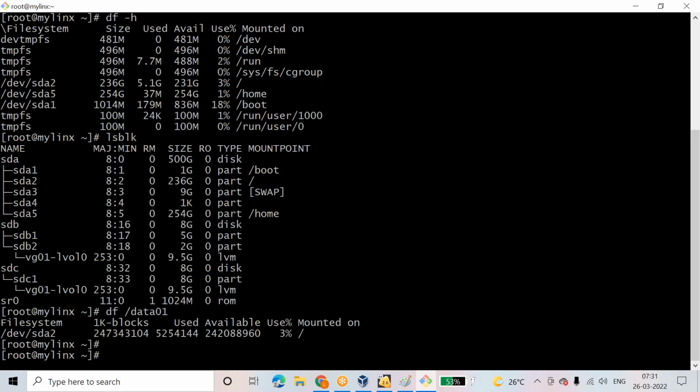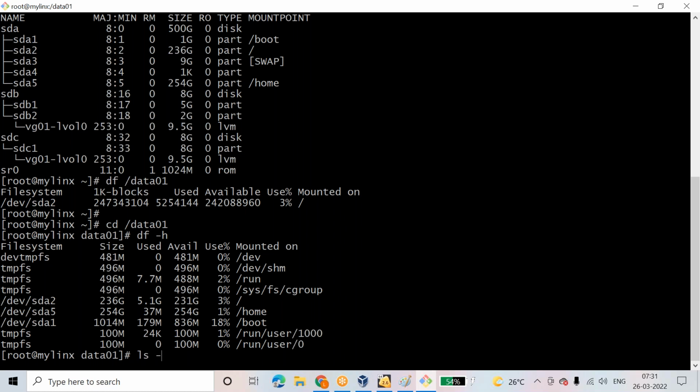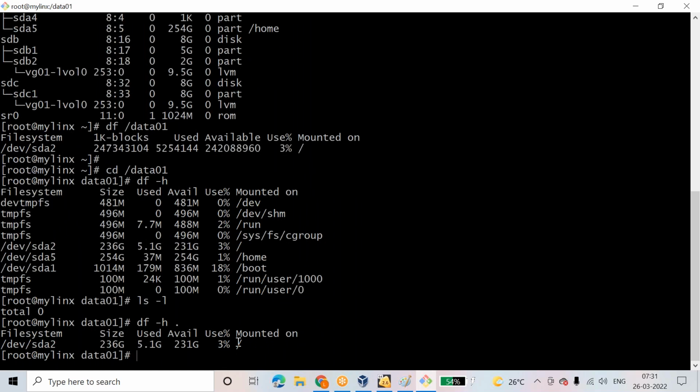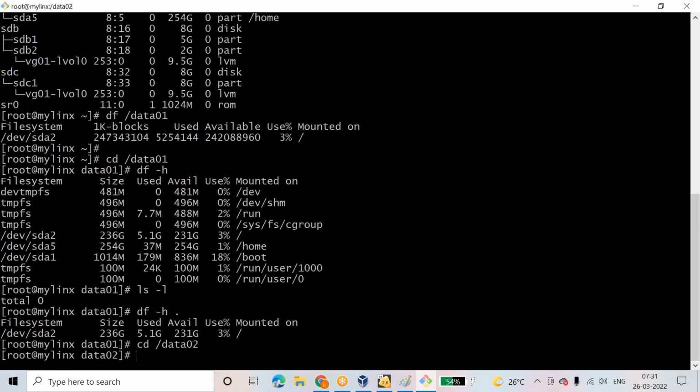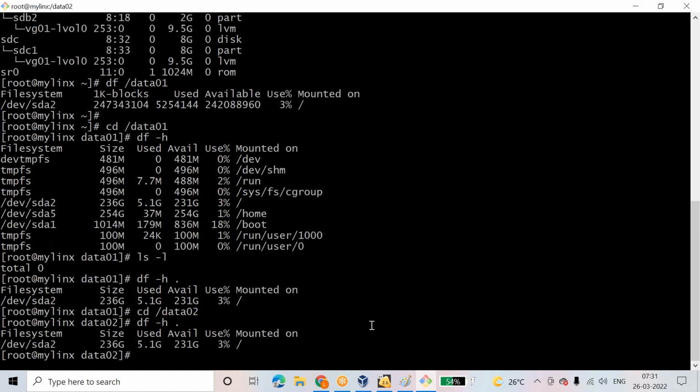cd /data01, df -h, ls -l. I'm not getting anything. This is not mounted, right? df -h . and you can see data01 is not mounted. And if you go to /data02, df -h . even here it is not mounted. Okay, let me mount it.